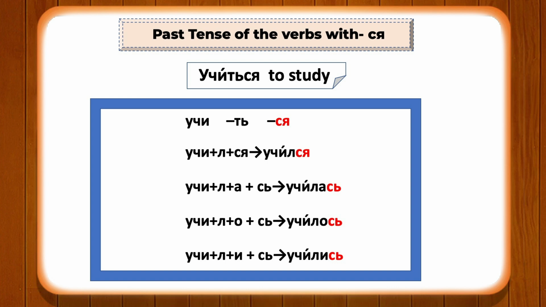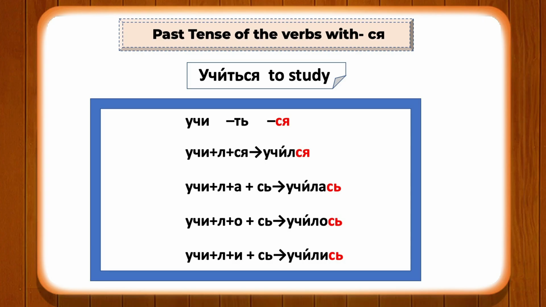Учился. For feminine form, you will add ла to the stem, but the form ся, the particle ся, undergoes a slight change. It becomes сь. So я is replaced by the soft sign. So the pronunciation of the feminine form would be училась. Masculine form is учился. The feminine form is училась. For neuter and the plural form also, the ся particle will be changed accordingly.